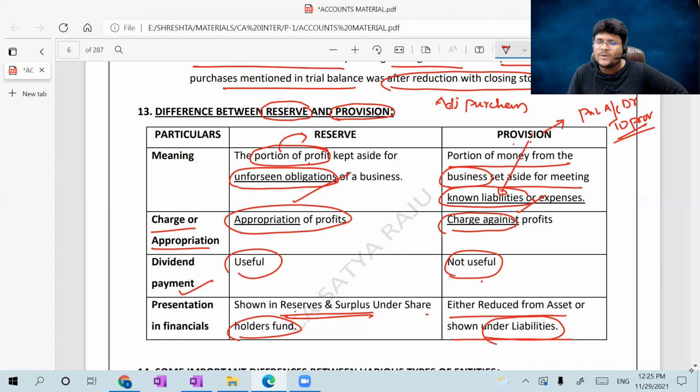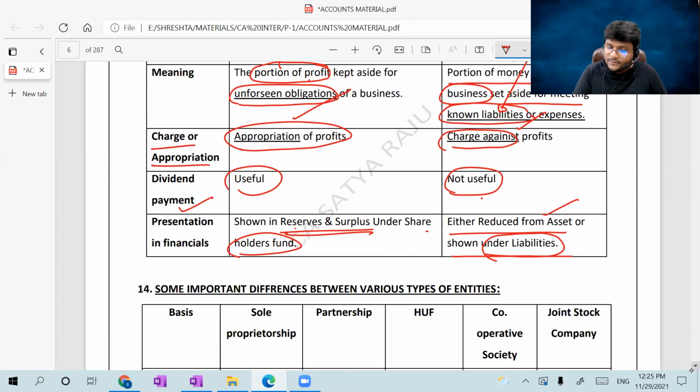For example, if it is PBD, provision for bad debts, you are reducing it from debtors rather than showing it under a separate liability. So any policy you can follow, that is based upon the practice. Certain provisions you can reduce from the assets, or certain provisions you can show as a liability. So that is the difference between reserve and provision, guys, which is important.